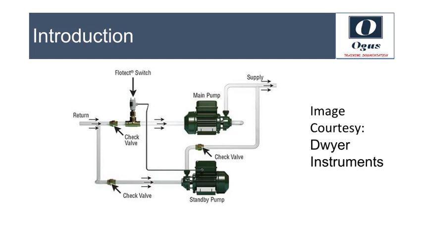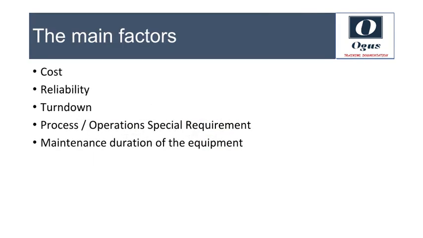We are talking about rotating equipment like pumps, blowers, compressors, as well as static equipment like heat exchangers, filters, dryers, etc. The major deciding factors for choice of the number of standby equipment are equipment cost, desired reliability which is decided by the criticality of the process, required turndown ratio, any special requirement by the process or operations, and also the maintenance duration of the equipment. We will discuss all these factors separately, with help of case studies.